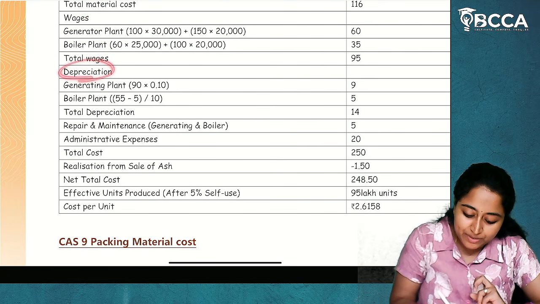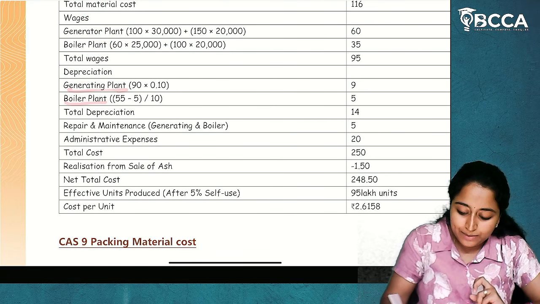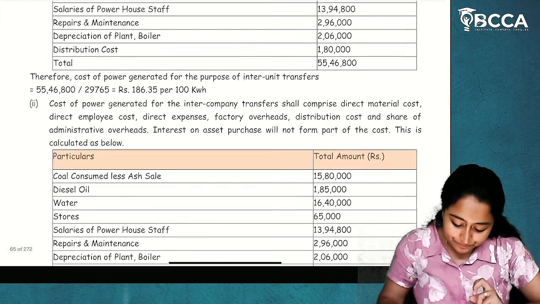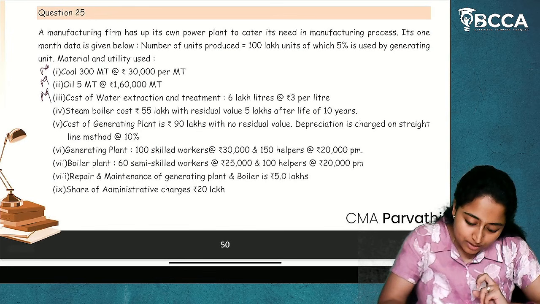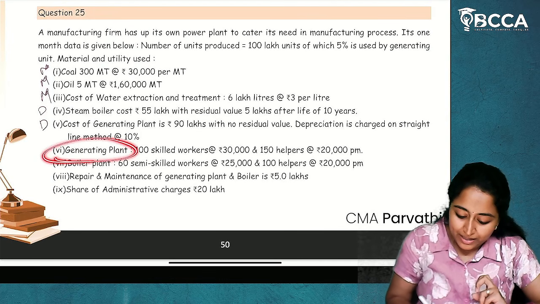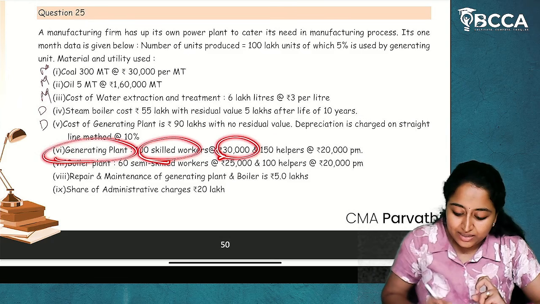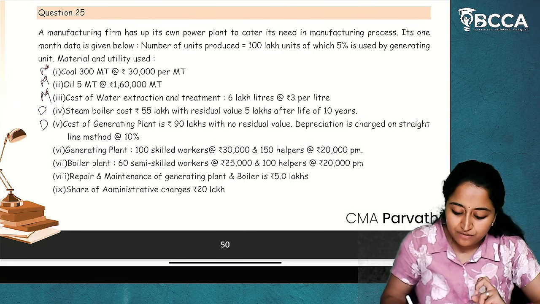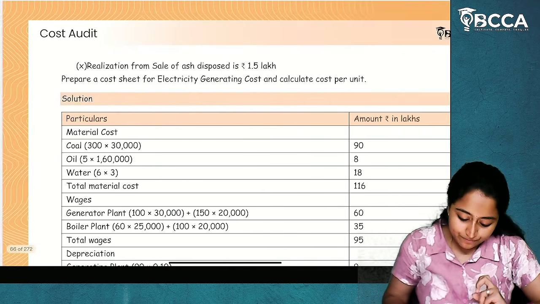After that, you will go for depreciation. Generating plant, boiler plant. You will write the depreciation cost. I hope it is clear. This is depreciation, this is depreciation. Then wages. Generating plant. 100 skilled workers, 30,000. 150 helpers, 20,000. 100 into 30,000, 150 into 20,000.